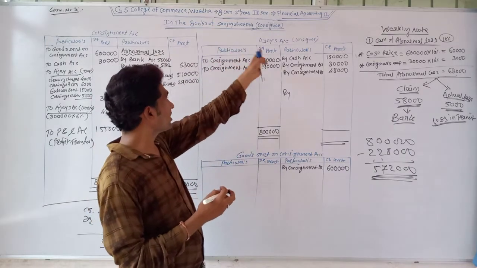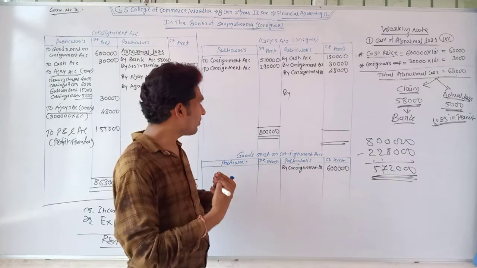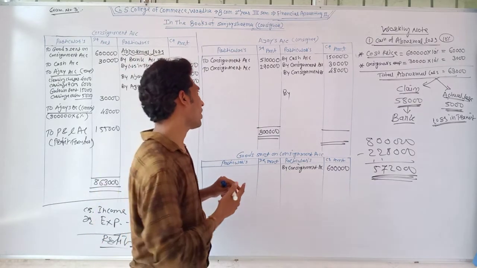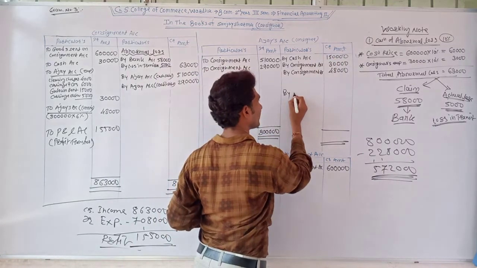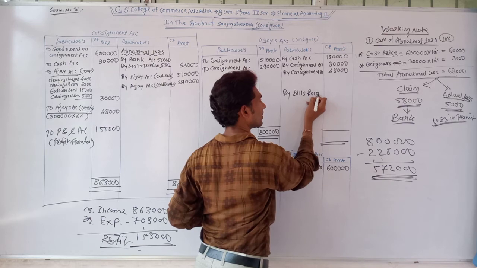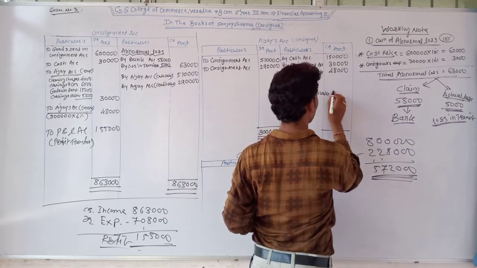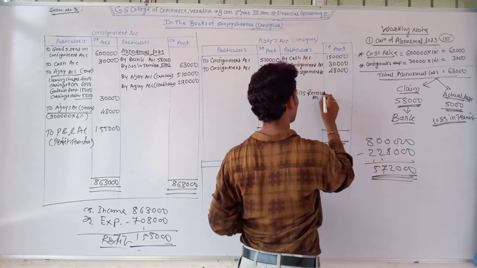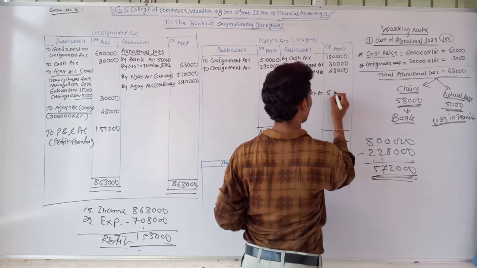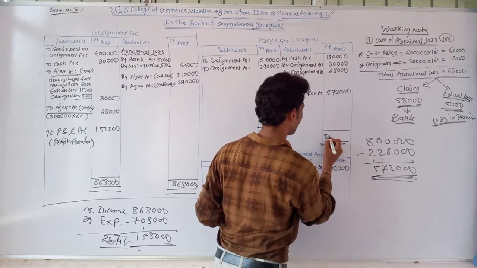It means Ajay accepts a bill and gives it to Sanjay Sharma. Sanjay Sharma received the bill. At that time the journal entry passed is bills receivable account debit and Ajay's account credit. So write at the credit side of Ajay, by the name of bills receivable account, rupees 5,72,000. Total is rupees 8 lakh.